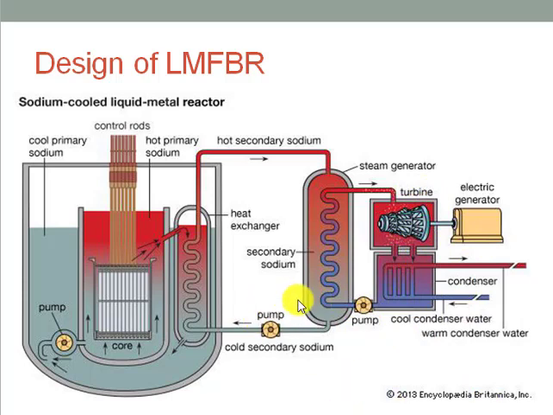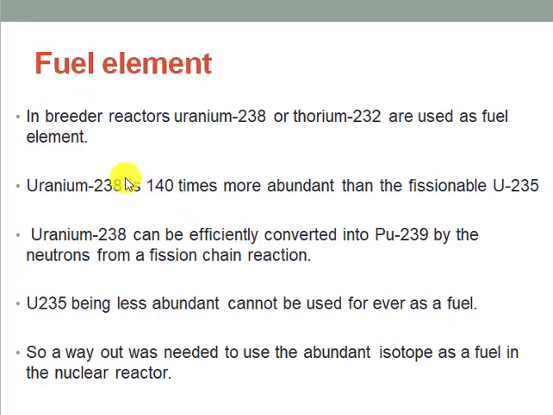So the fact is that a fast breeder reactor means that sufficient fission can be initiated by capture of high energy fast neutrons. Moderators are used to slow down the neutrons without absorbing them. In a fast breeder reactor, no moderator is required. So if I summarize the whole process, in a breeder reactor, uranium-238 or thorium-232 are used as fuel element.